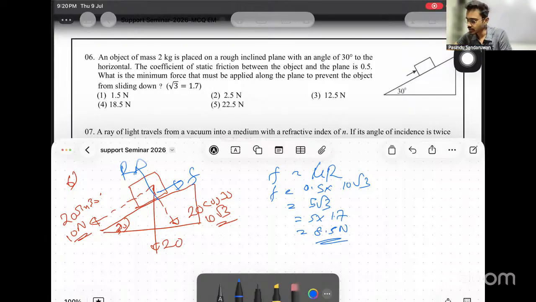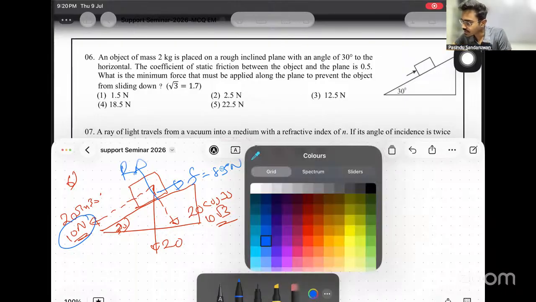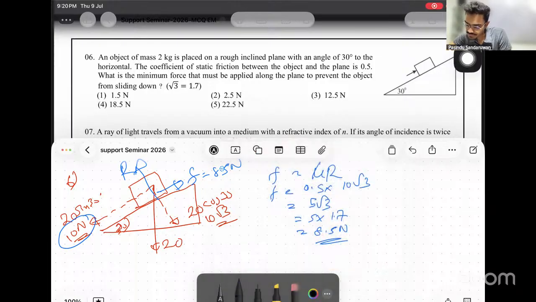See what's happening now? The downward force acting on the system is 10 newtons, and friction balances up to 8.5 newtons. Then there is still an unbalanced force of 1.5 newtons acting downwards. If we externally balance that additional 1.5, the system will be at equilibrium. So only this additional 1.5 should be given.